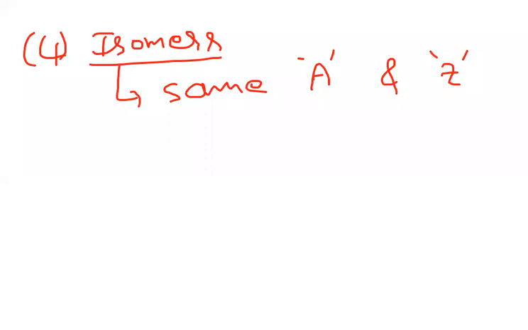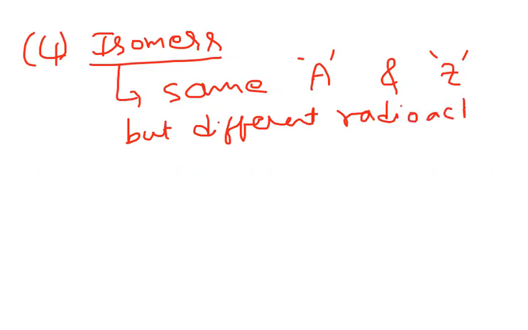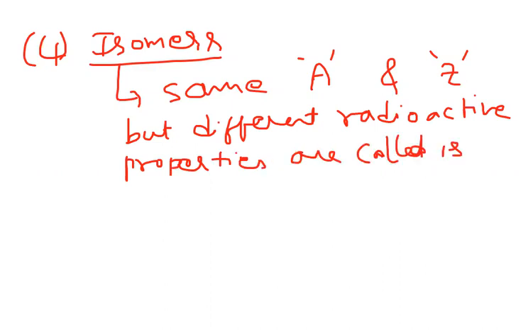The atomic number and mass number are the same, but the radioactive properties are different. Such nuclei are called isomers.